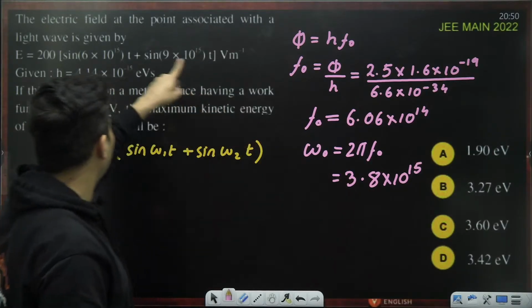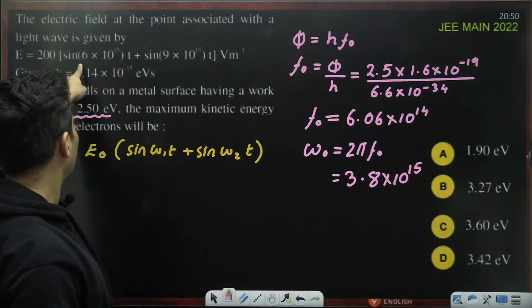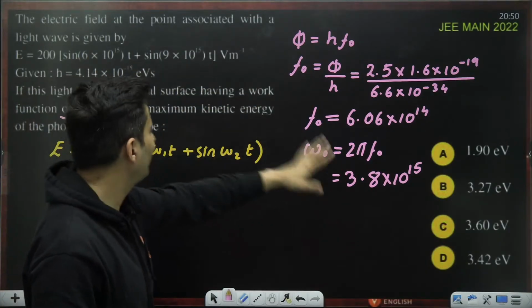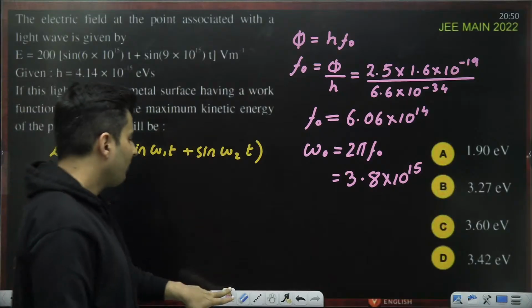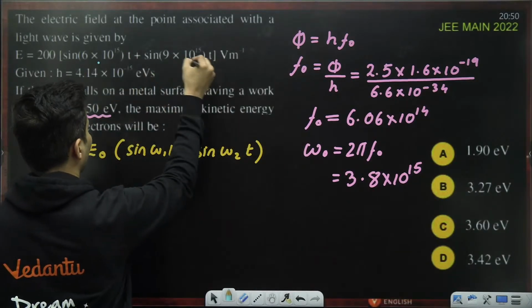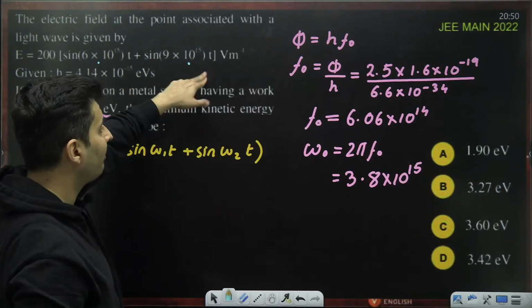This is smaller than this also and this also. 6 is more than 3.8 and 9 is also more than 3.8. So both photons will be there. This is photon number 1, this is photon number 2 of two different frequencies.